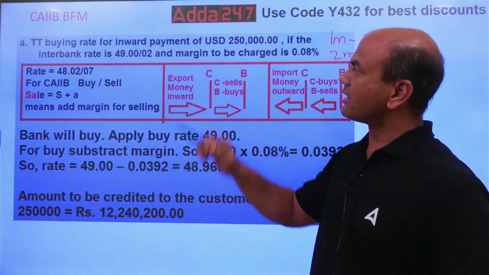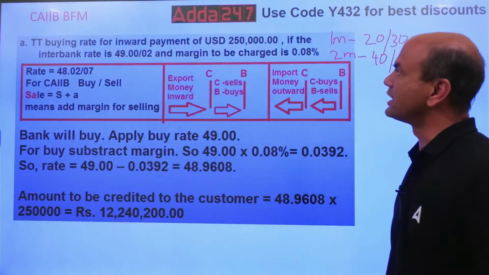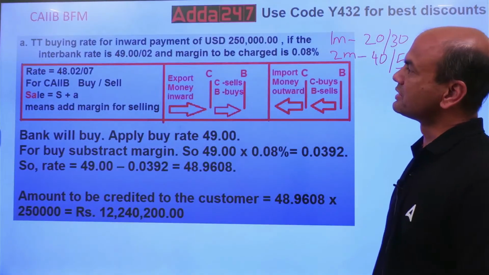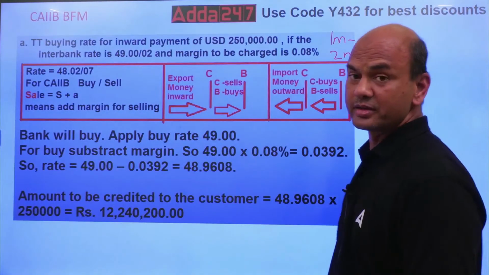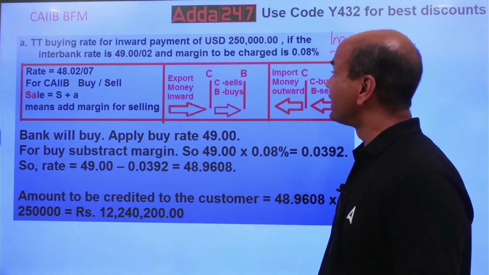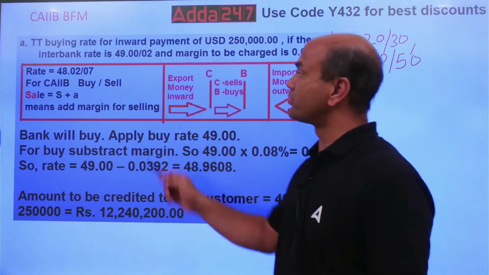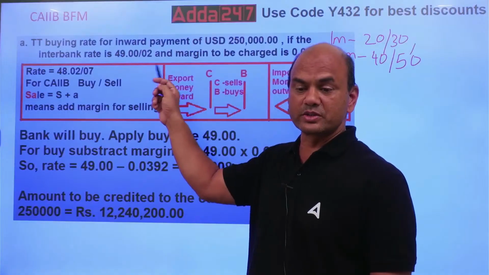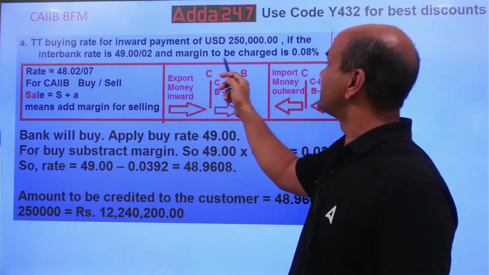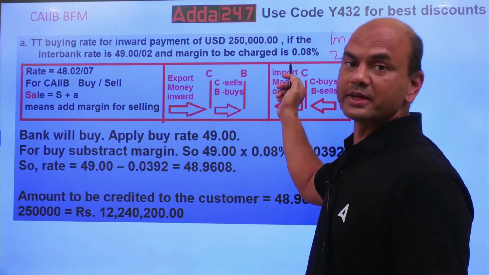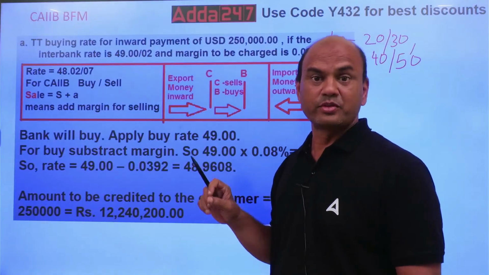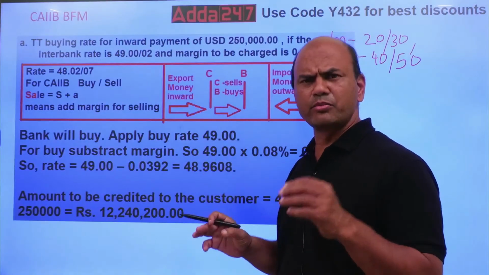the TT buying rate for inward payment of USD 2,50,000. You have to find this buying rate. If the interbank rate is given as 49.020002 and the margin to be charged is 0.08%. So now what is given? Remember, I'll move fast on this.